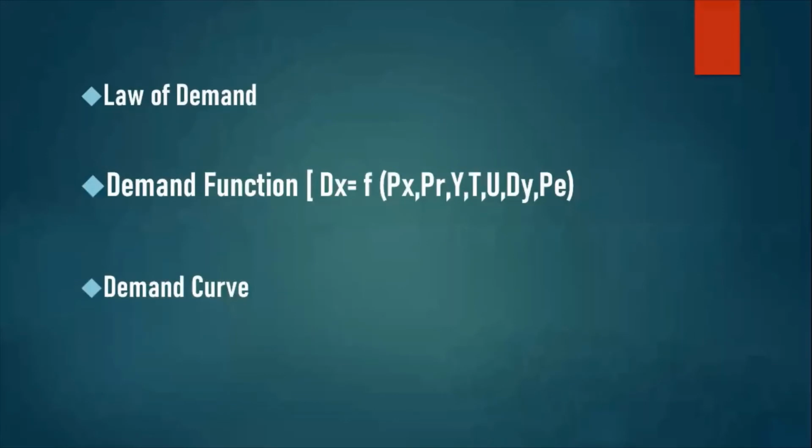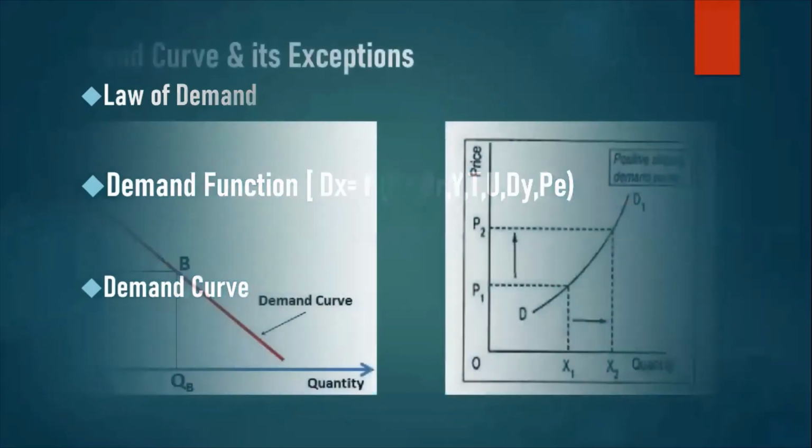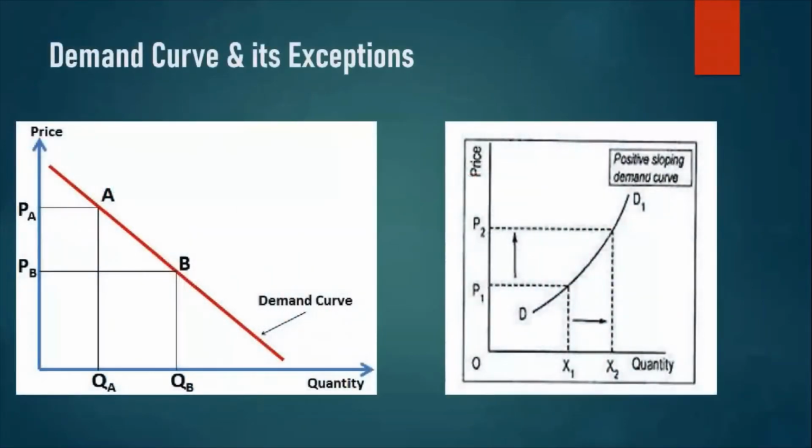From the law of demand, one can draw a demand curve out of the demand schedule. Now this demand curve is a downward sloping curve which explains the inverse relationship between price of X and the quantity demanded of X in normal circumstances. There can be a few exceptions to this law of demand, where we might see an upward sloping demand curve. Out of the exceptions, the two most prominent ones are Giffen goods, as we see in the case of inferior goods, and Veblen goods, as we see in the case of conspicuous consumption.